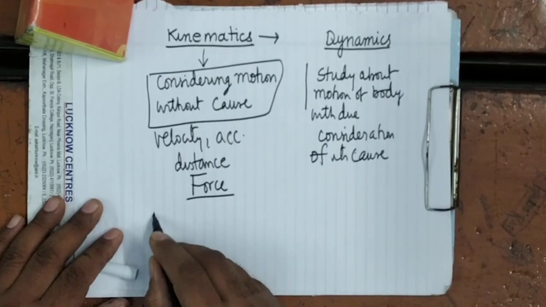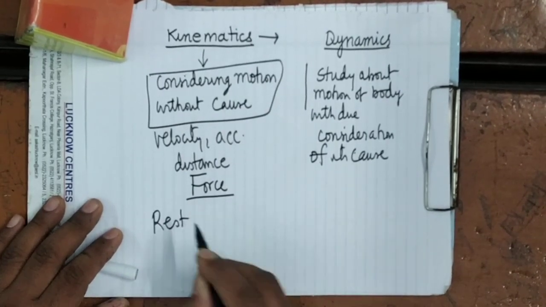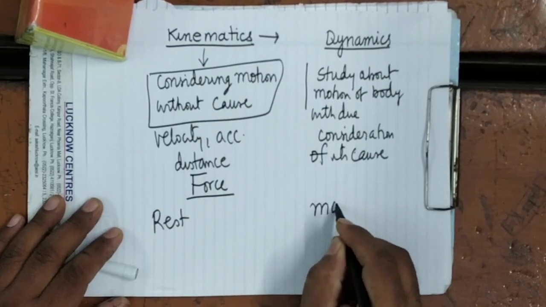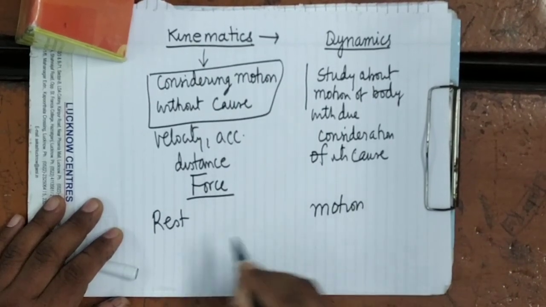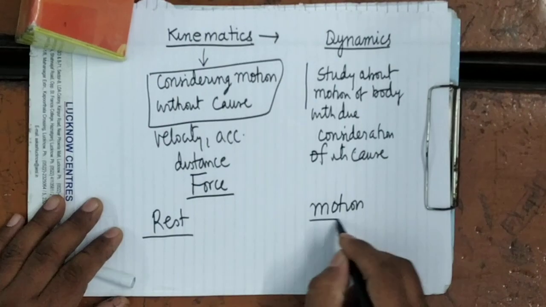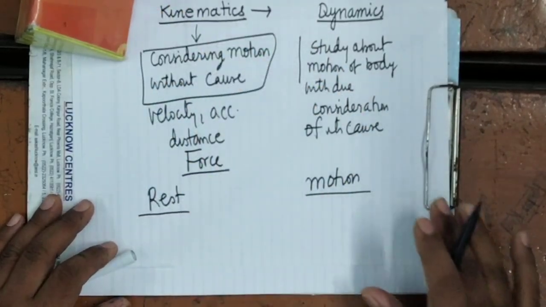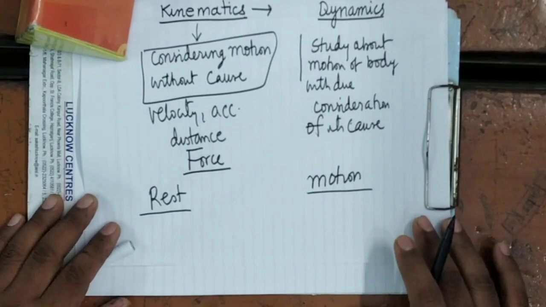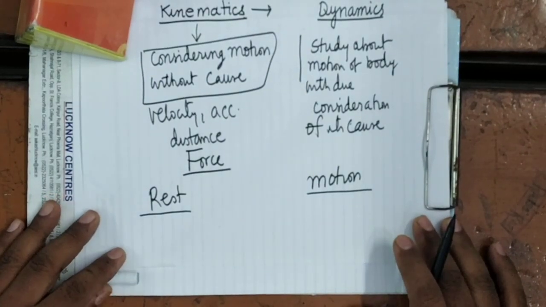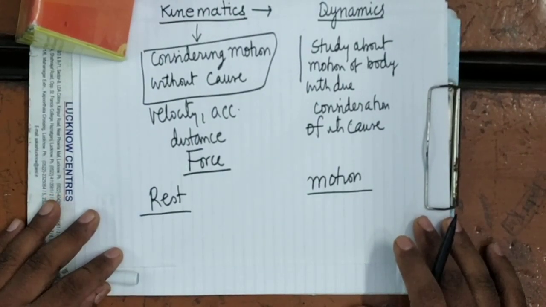Now there is one term rest and another term motion. What do you mean by rest and what do you mean by motion? So rest means any object is said to be at rest if its position is not changing with respect to the surroundings.